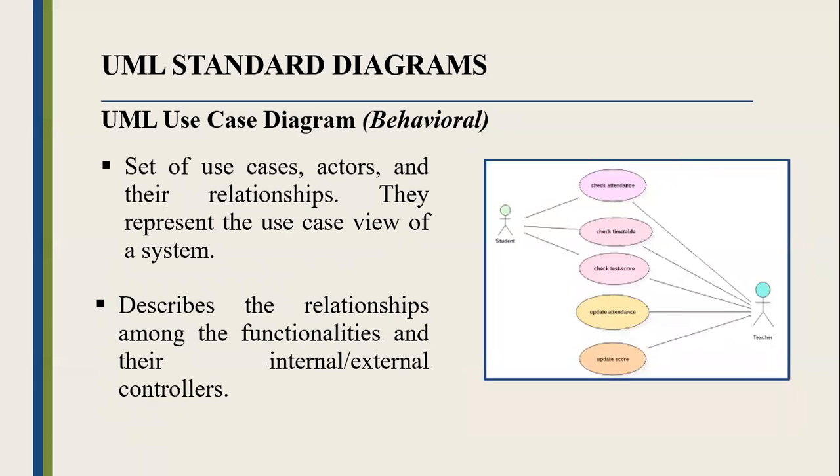Another type of diagram is UML use case diagram. A set of use cases, actors, and their relationships. They represent the use case view of a system. It describes the relationships among the functionalities and their internal and external controllers. These controllers are known as actors. It uses use case notation and actor notation.